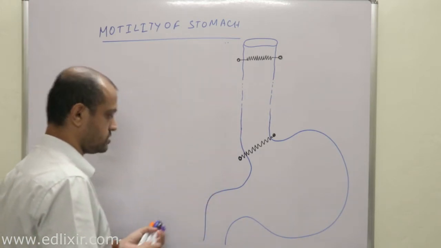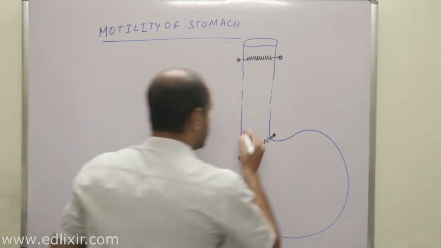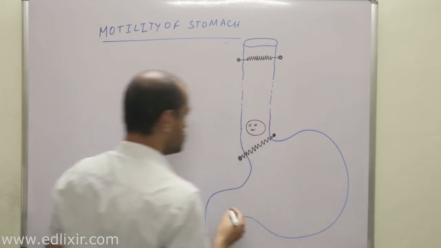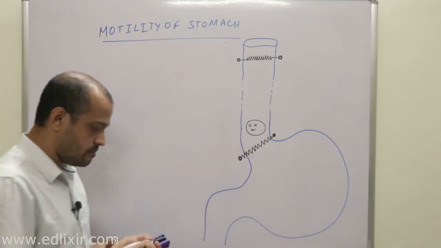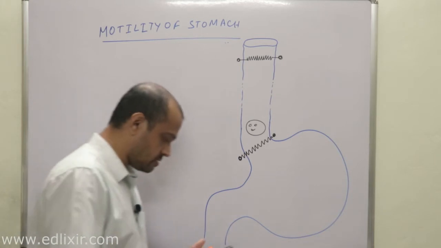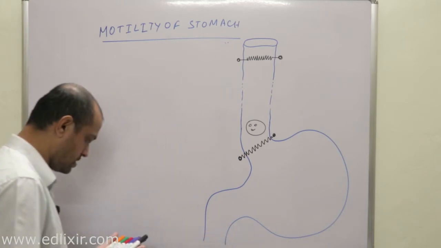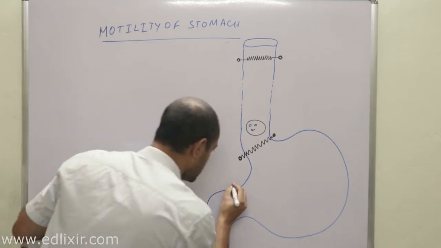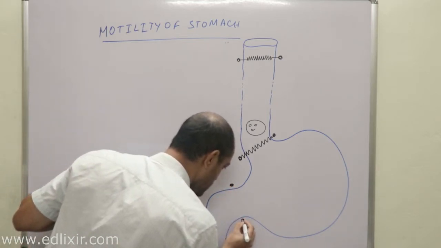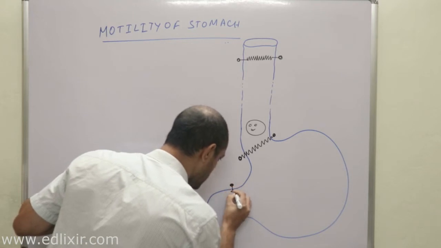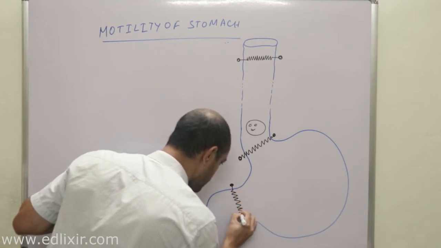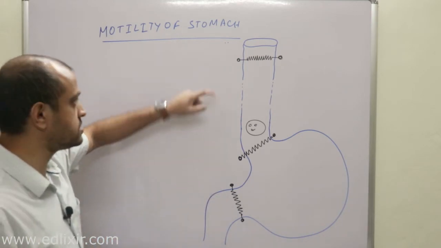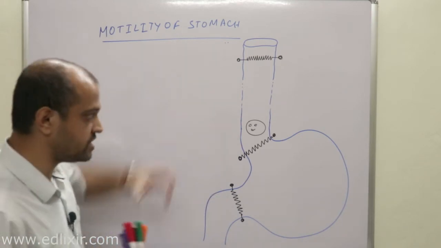Now, listen with all your attention. Suppose this is a food bolus which is about to enter the stomach. Before we discuss the stomach part, you must understand that inside the stomach there is another sphincter here. So up to this stage, we have discussed three sphincter muscles.